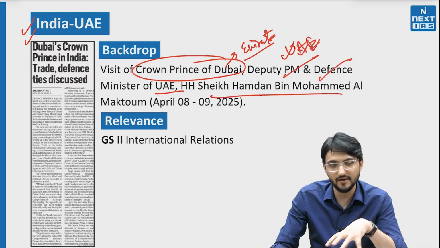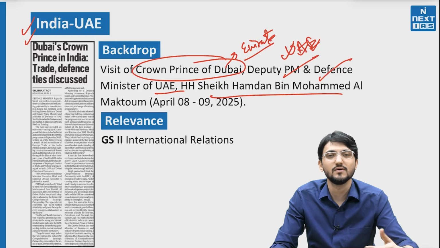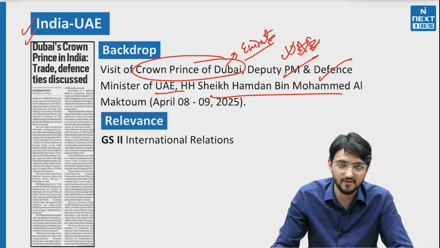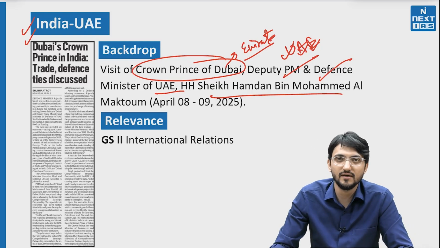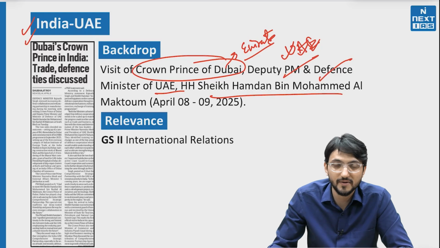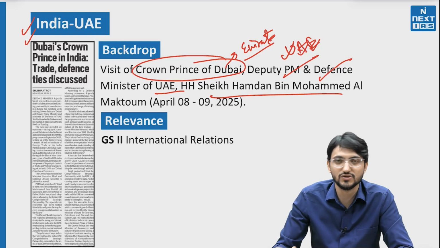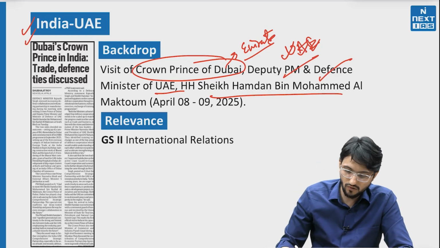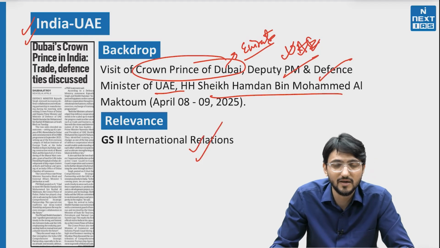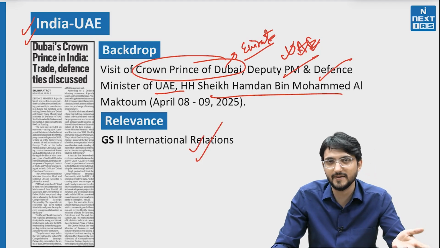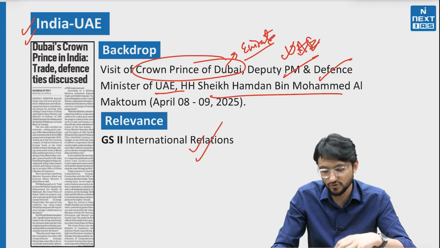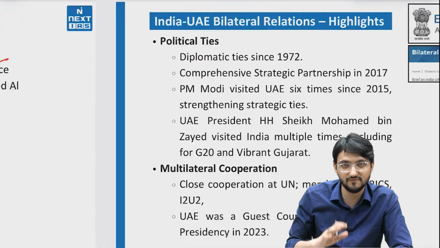So he has visited India and he is trying to talk, let's say we are trying to cooperate further. We have a great relation with UAE. We are good in economic terms, people to people contact, cultural ties, historical ties, all these are there. So we will look into India-UAE relations a little bit, specifically from a prelims perspective, majorly because prelims is approaching. GS2 international relations, this is very important.